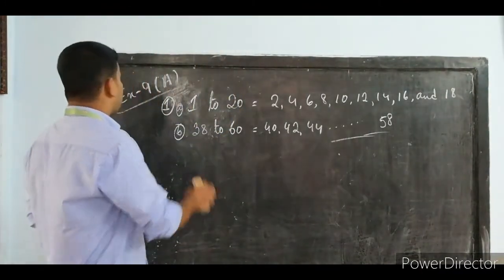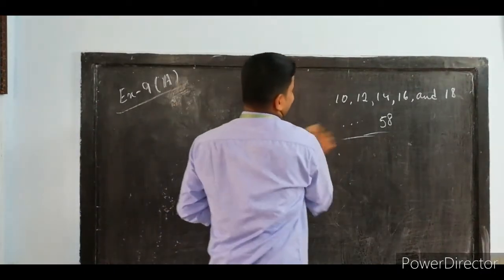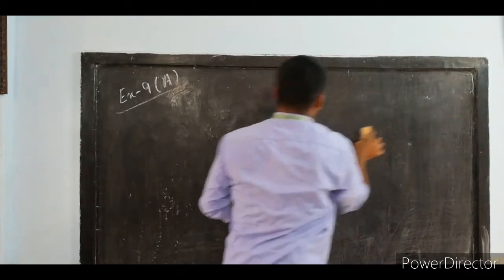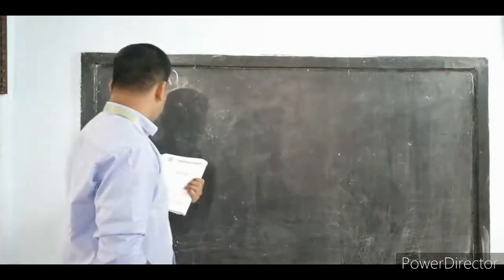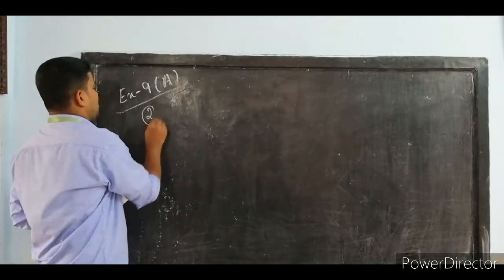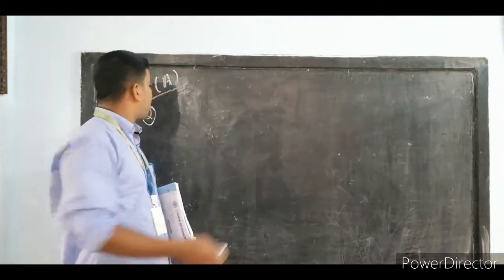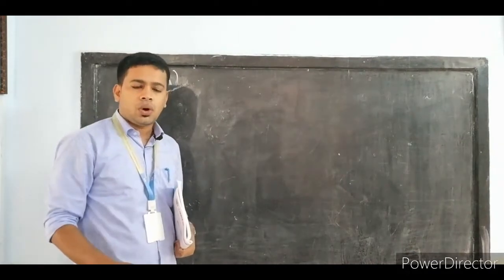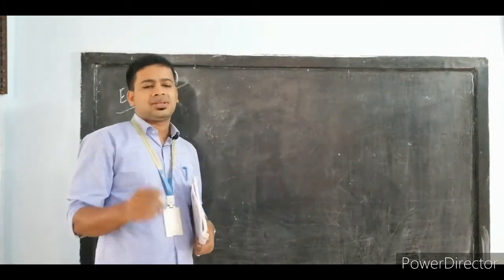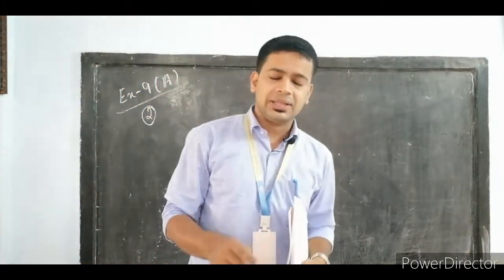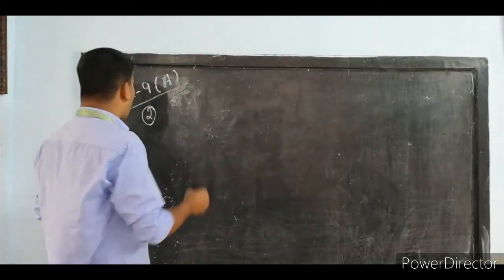Now let us move to question number 2. In question number 2, write down all the odd numbers between. Again, to write the odd numbers, you should know the single digit odd numbers. What are the single digit odd numbers? 1, 3, 5, 7 and 9, isn't it? So now here the first question is again 1 to 20.